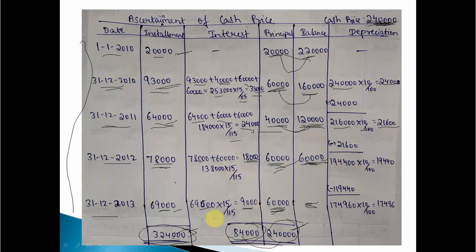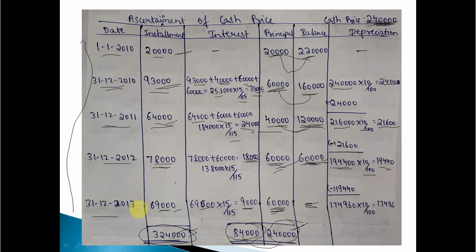Then what about the year 2012? What is the original value? Original value is 1,94,400. How is it coming? Since the original value in 2011 was 2,16,000, we have to deduct depreciation, that is 21,600. So we are getting 1,94,400. On 1,94,400, we have to charge 10% depreciation. So depreciation for the year 2012 will be 19,440.